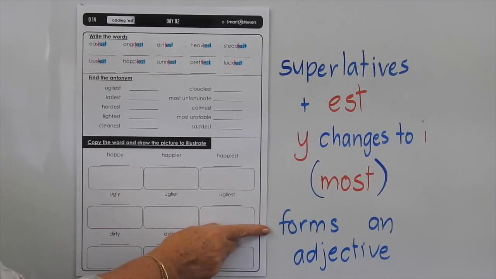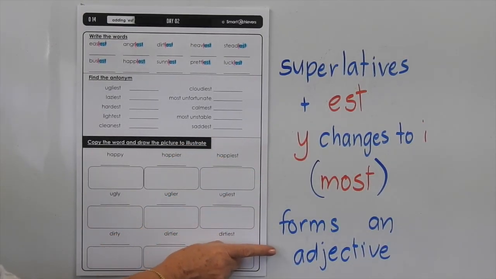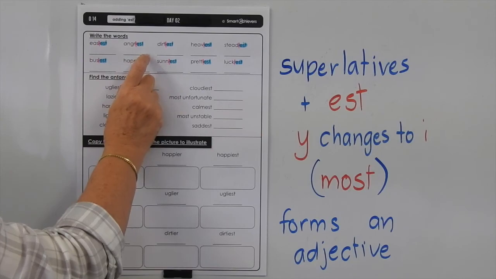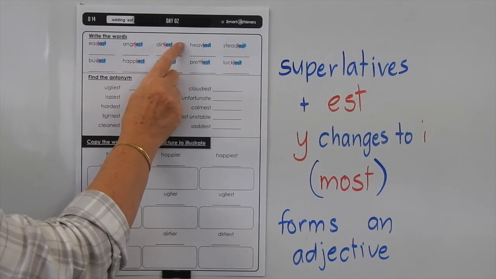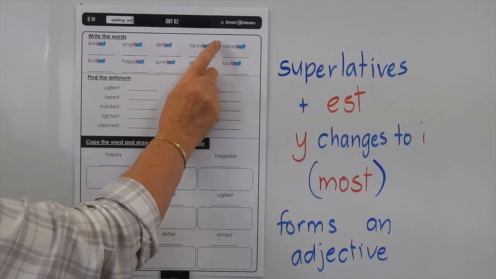When you add EST to the end of a word to form a superlative, then you're forming an adjective. So you would have these adjectives preceding a noun. The dirtiest shoes, the heaviest weight.